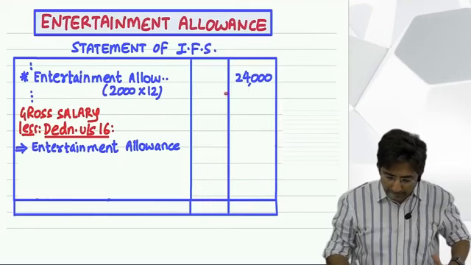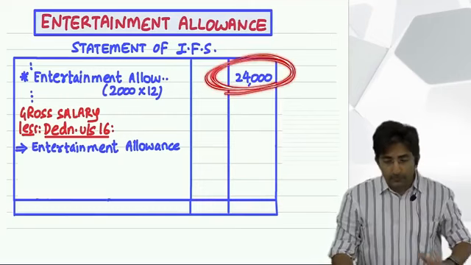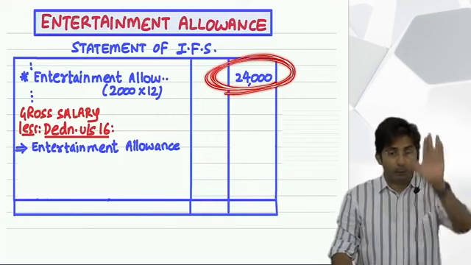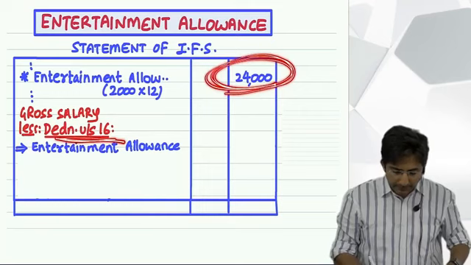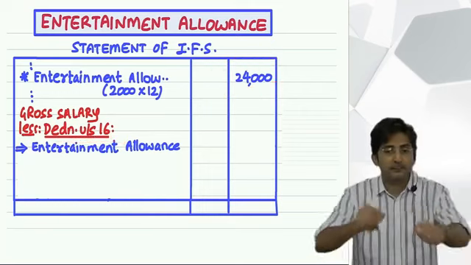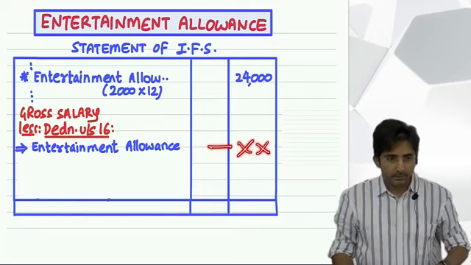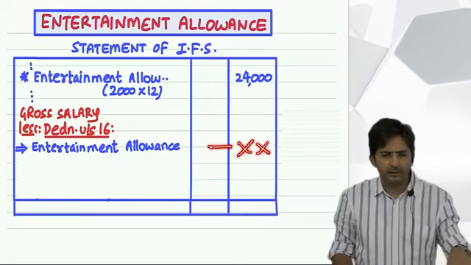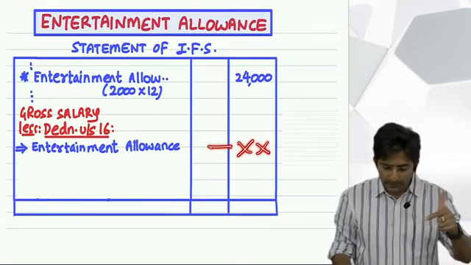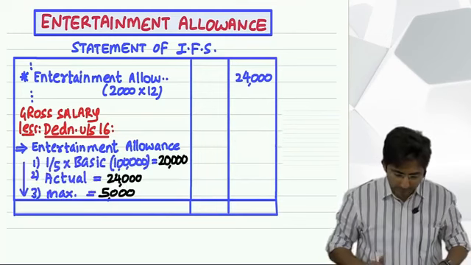First you will write entertainment allowance at the top, and then after completing the whole statement, after totaling up, you will write deduction under section 16, and there you will repeat the entertainment allowance effect. But here you will show it as minus. The reason I will tell you, but you have to show it as minus, meaning you deduct. And to minus, there is again a formula. See, the formula is like this.